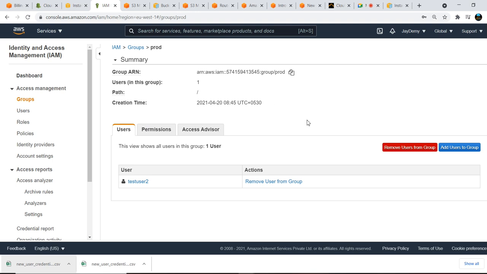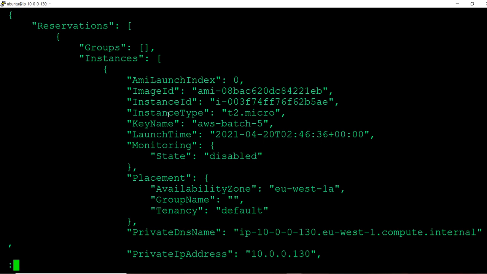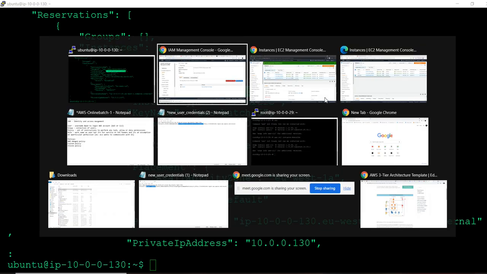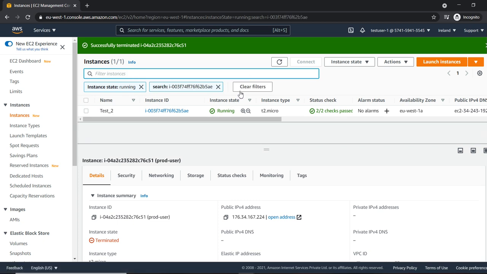Before that, we need to verify from the command line also, right? Earlier we got the message that you are not an authorized person. Now I am an authorized person, and I am getting the instances also. See, this is the instance. I got the instance ID from this console. If you click here, paste it here and fetch with this one. See, this is the instance. I have the privileges.